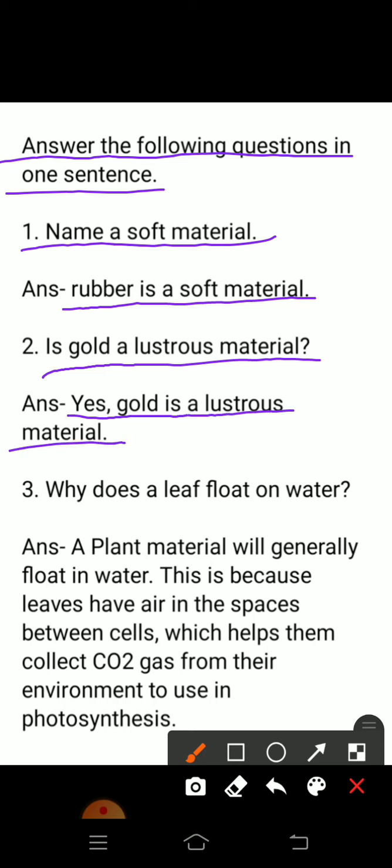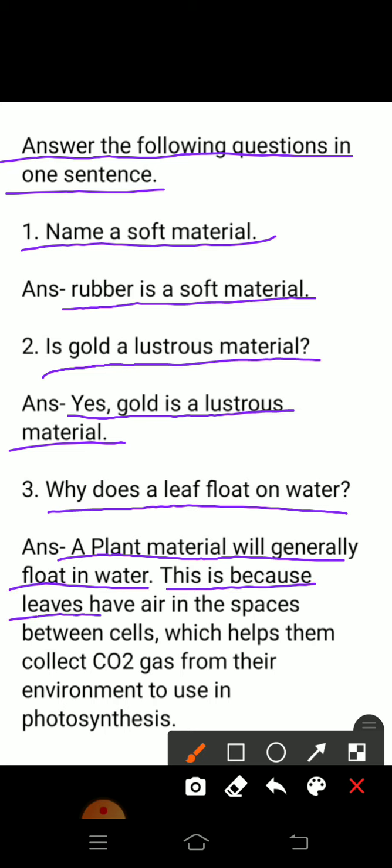Question number third, why does a leaf float on water? Answer is a plant material will generally float in water. This is because leaves have air in the spaces between cells, which helps them collect CO2 gas from their environment to use in photosynthesis.